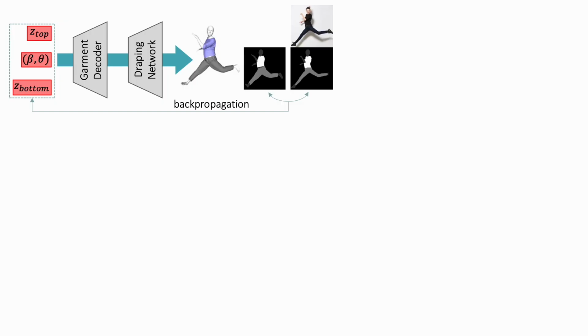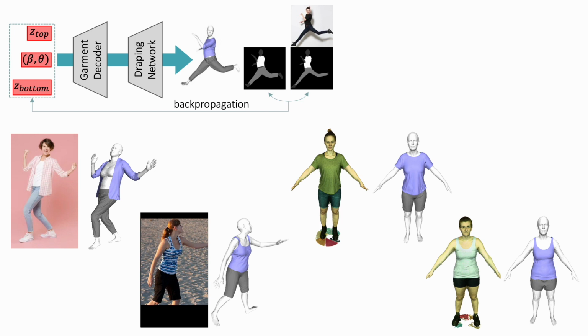Finally, being fully differentiable, our pipeline enables us to recover 3D models of clothed people from partial observations. By optimizing the garment's latent codes and body parameters while keeping the networks frozen, we show how DrapeNet can be used to recover accurate 3D models from images and 3D scans.